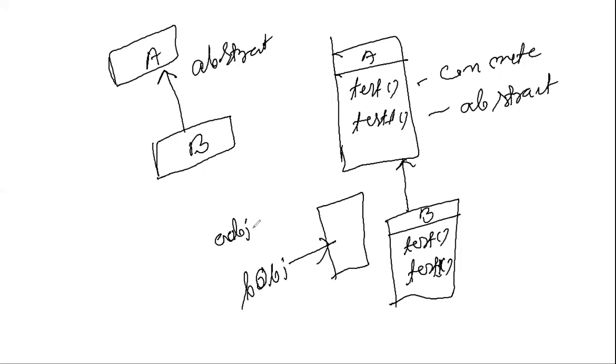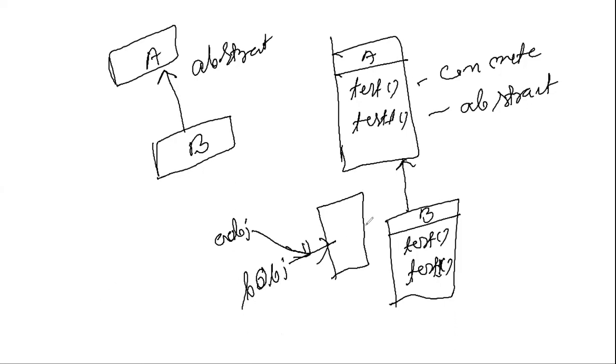That means AOBJ also refers to the same thing. But this one is your abstract method, and this one is your concrete method.